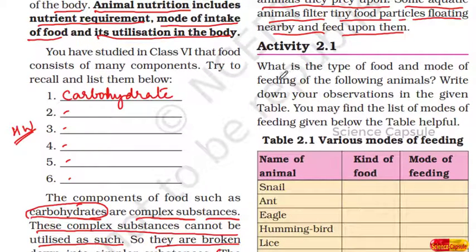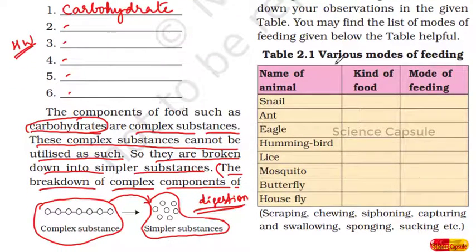Let us see here what is the type of food and mode of feeding of the following animals. This activity let us do. Now here you see various modes of feeding are given. Snails, ant, eagle, hummingbirds, various other animals are given in the first column. The second column is the kind of food that you have to write here, fill it as a home assignment. Then here, mode of feeding.